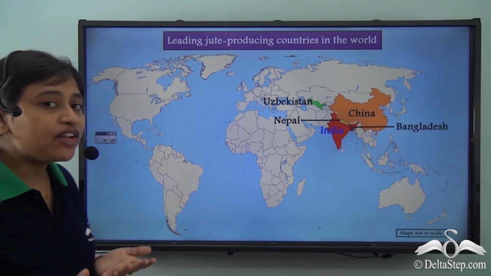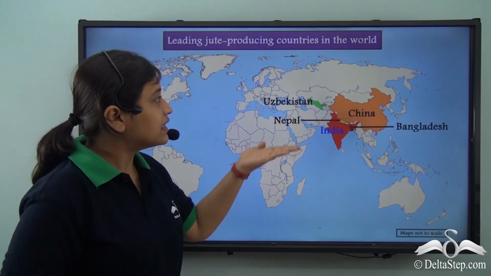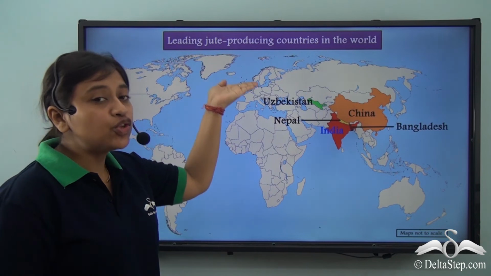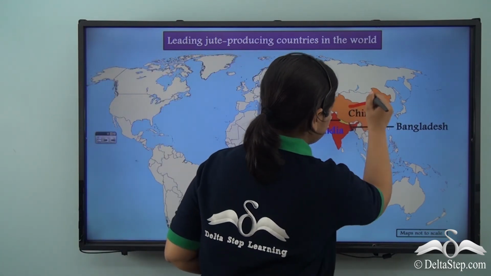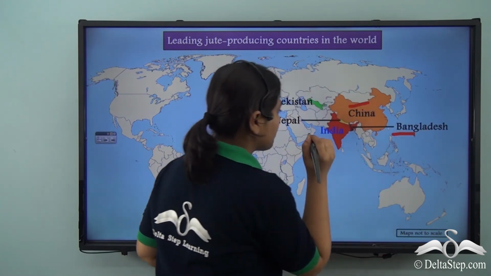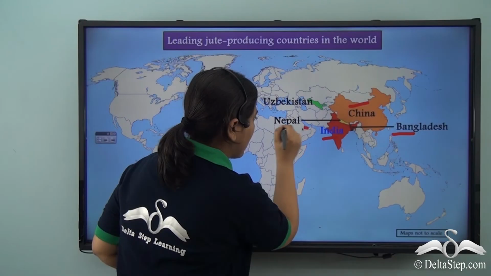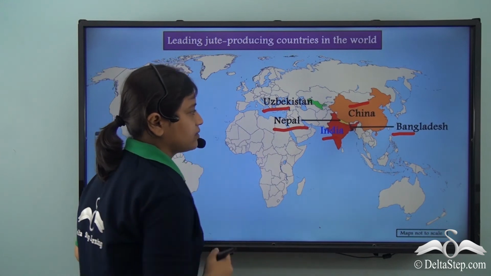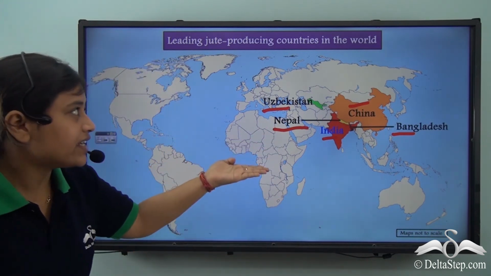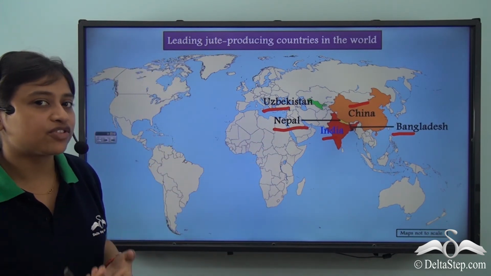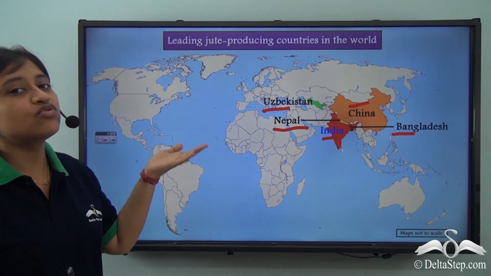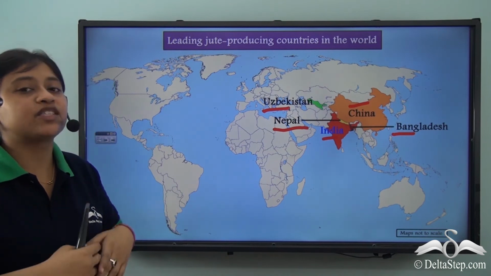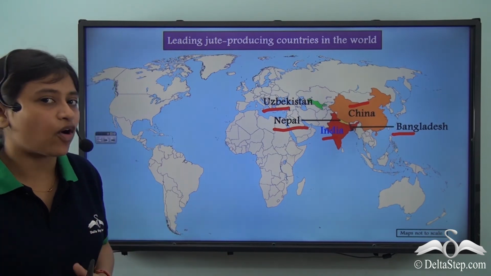Right. So when we take a look at the world map, these are the leading jute producing countries. And what are these? We have China, Bangladesh, India, Nepal and Uzbekistan. Now in these, India is the leading producer of jute, just like it is the leading producer of cotton. So these two cash crops are grown or exported in large quantities from India.